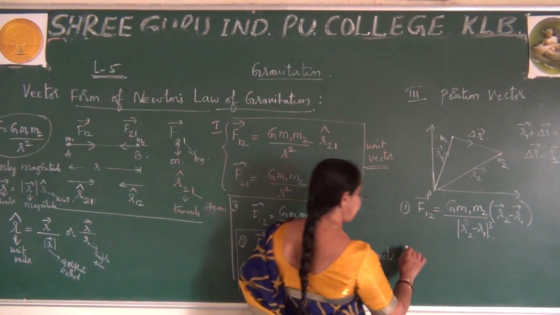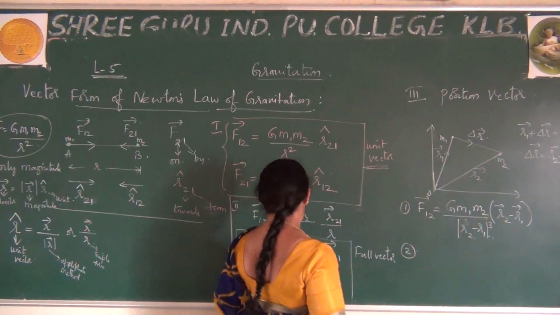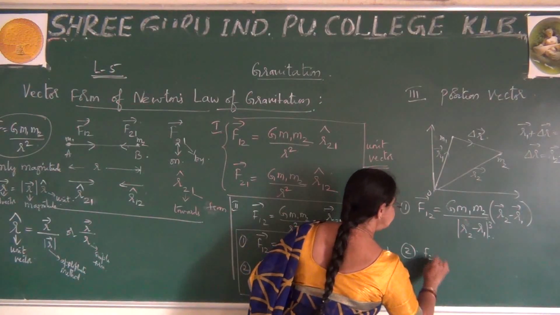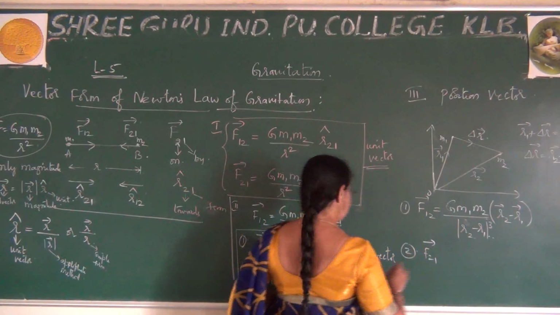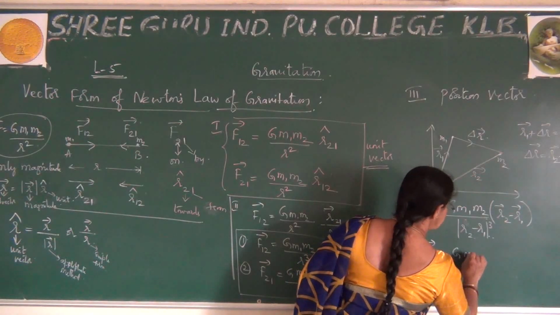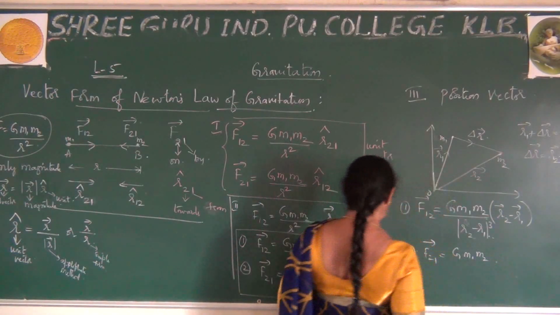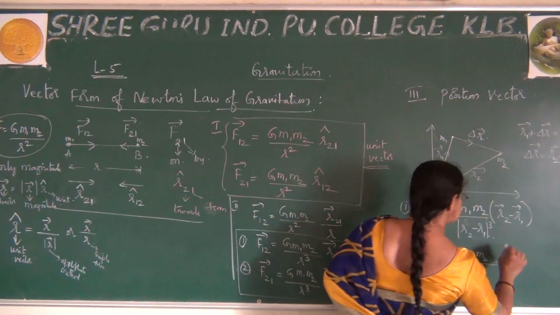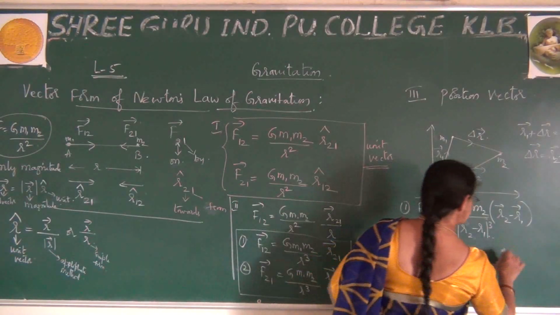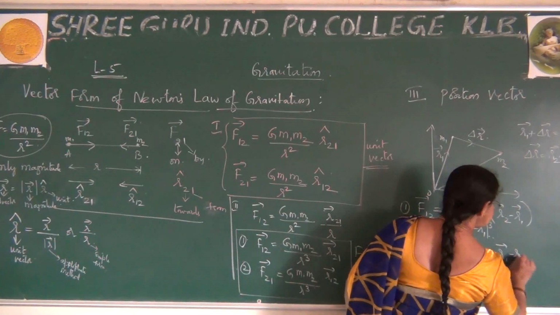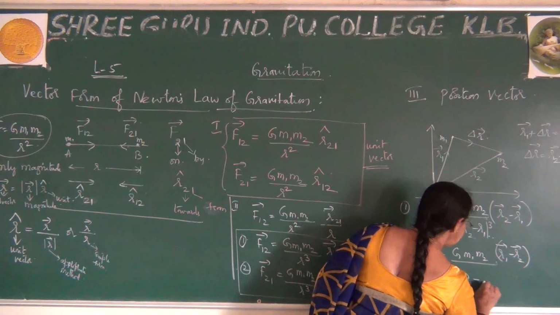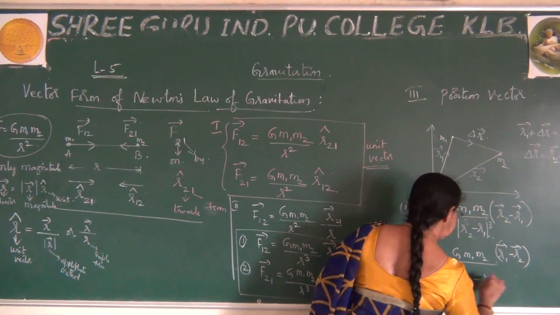One more step, the second one, where F21 is equal to G m1 m2 by r12, so I write r1 minus r2 under modulus.